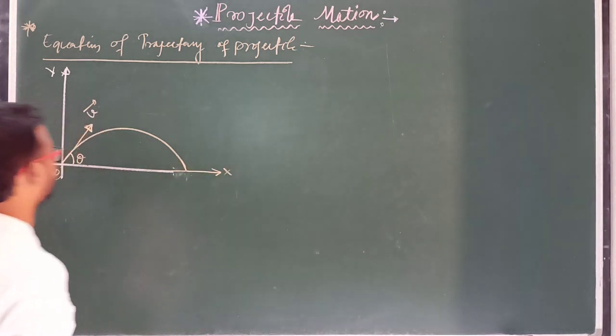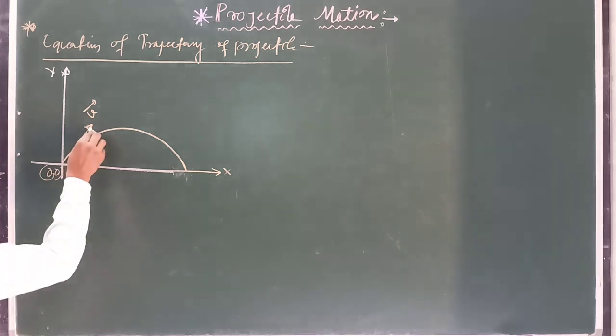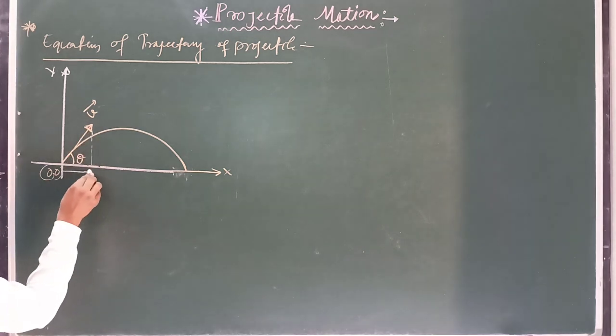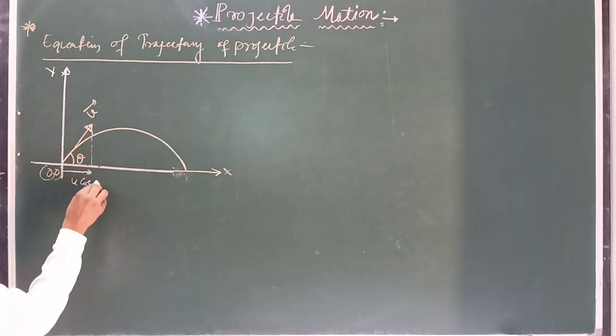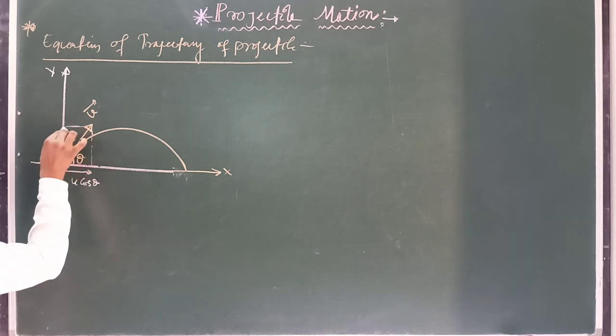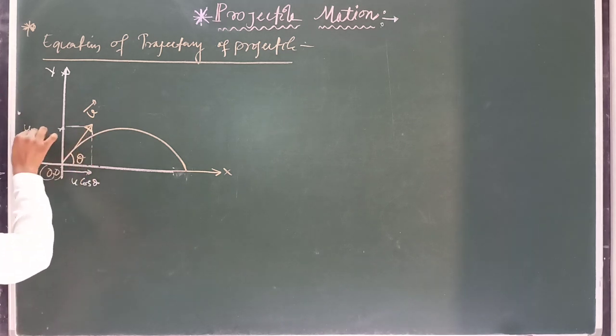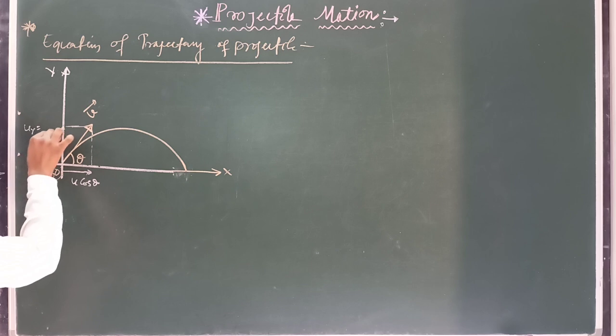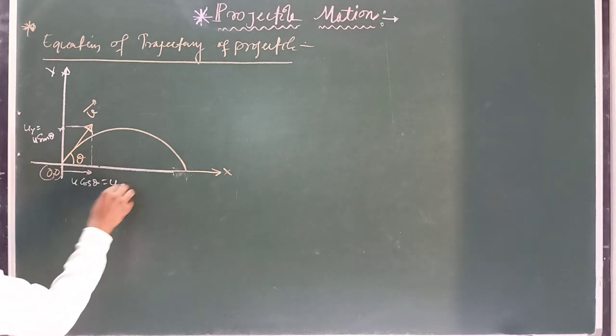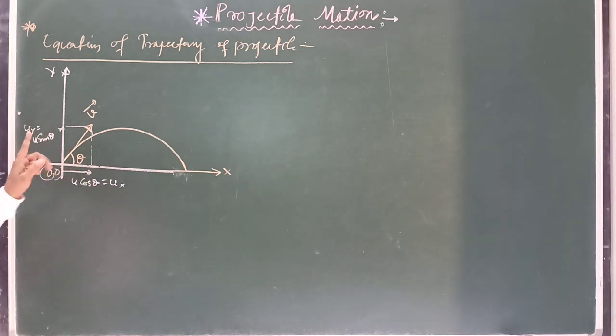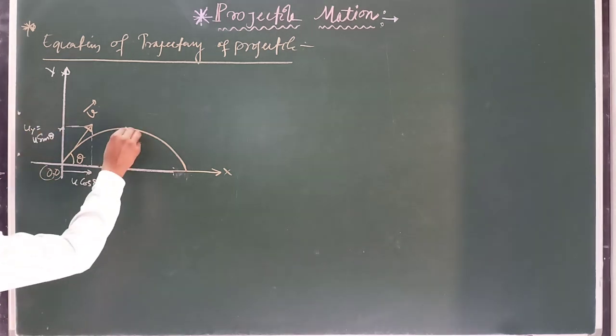Clear? This is the x-axis. Now its components we already discussed: this component is u cos theta, and this component in the vertical direction, uy, is u sin theta. This component ux is always constant, but this component along the y-axis decreases, and this point will be 0.